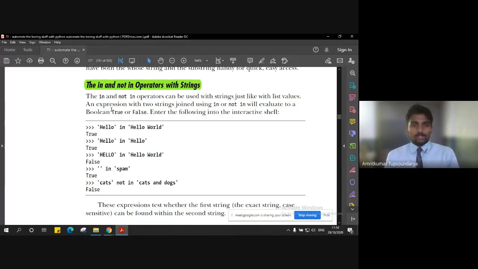So the operation of in and not in remains the same in strings as well as lists. Instead of passing a list, we have passed a string, and it is able to compare whether this particular set of characters, or substring, is present in the main string or not. If it is there, it returns true. If it's not, it's false. Simple as that.